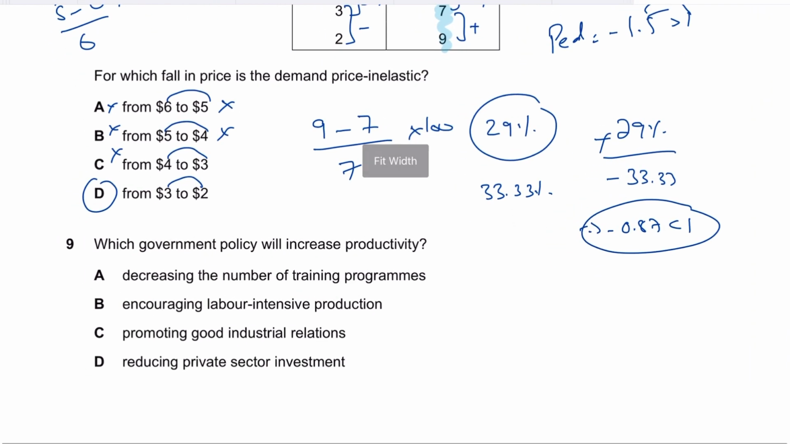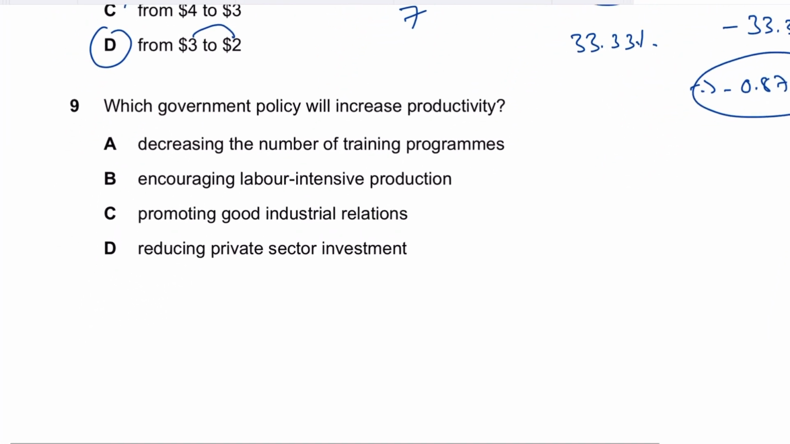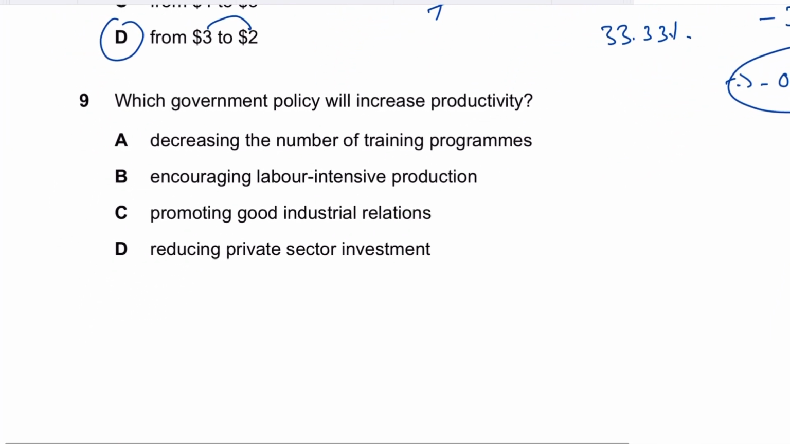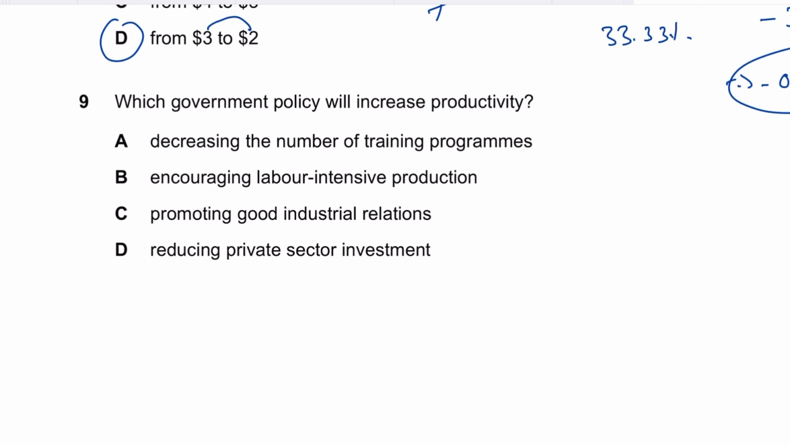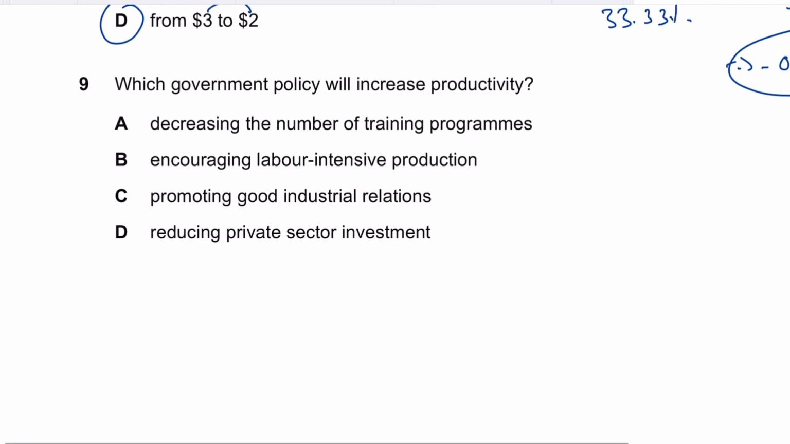Anyways, question number 9 says, which government policy will increase productivity? We know that productivity is a measure of efficiency. The more the productivity, the lower the average cost. So if productivity rises, the efficiency rises. So which government policy will increase productivity? Decreasing the training programs will actually reduce the productivity, not increase it. So this shouldn't be the answer.